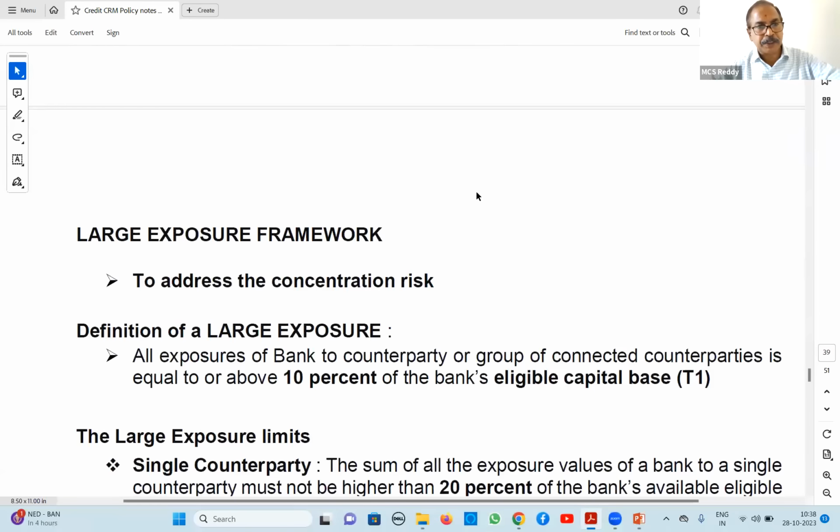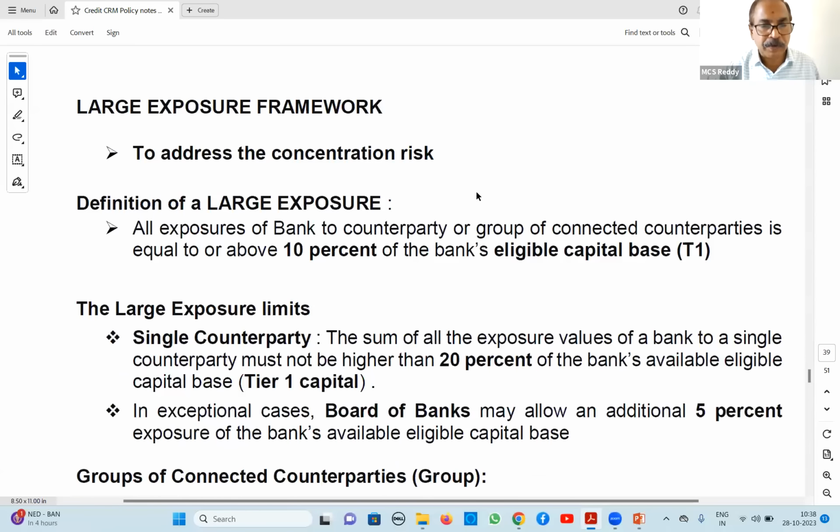Next one is important, this we will go through. Large exposure framework. This is very important. Normally, one question they ask every time. Large exposure framework is to address concentration risk.